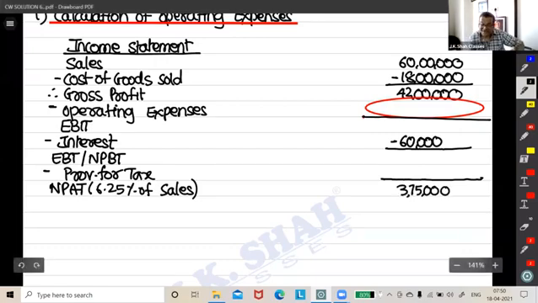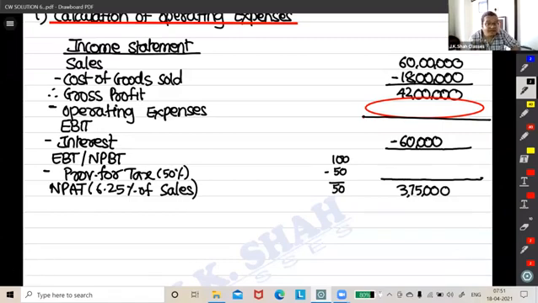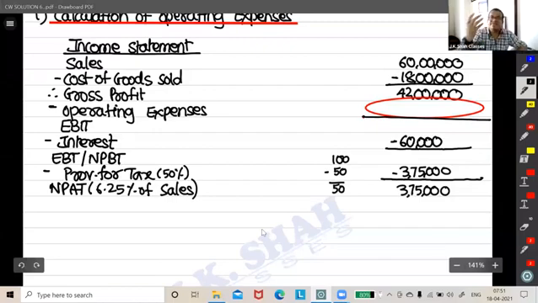3,75,000. Is the tax rate given in the question? Yes, 50%. So if NPBT is 100, this would be 50 and this would be 50, right? If 50 is 375, the other 50 would also be 375. So NPBT is 750. Now add it back, guys.